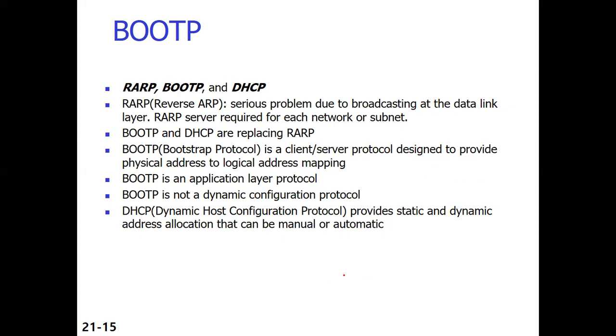As you can see, there's a serious problem due to the broadcasting at the data link layer and the RARP server required for each network or subnet. So I should have for each subnet a separate RARP server, and on that the broadcasting has to be done by the client machine who wants the mapping. So the another protocol that is used for it is the Bootstrap protocol.